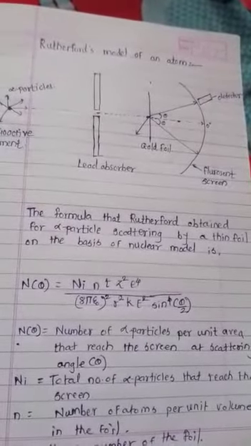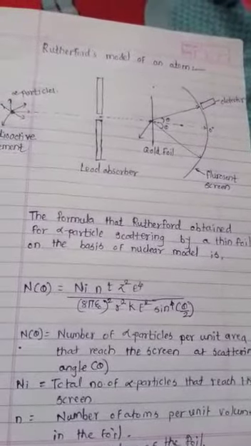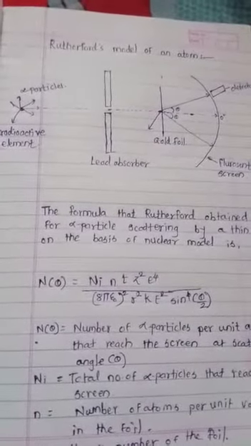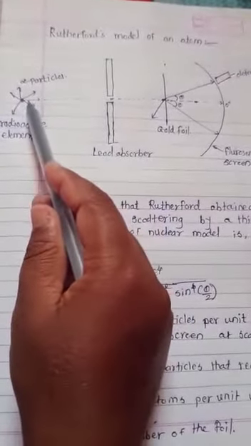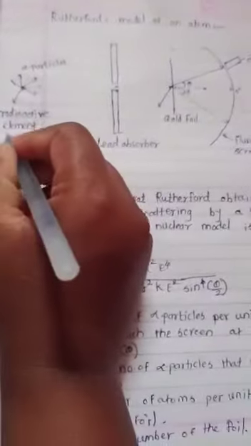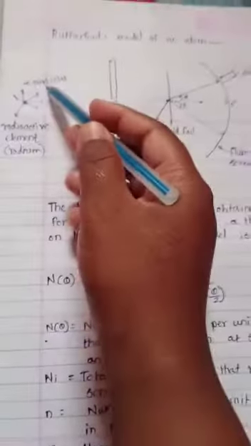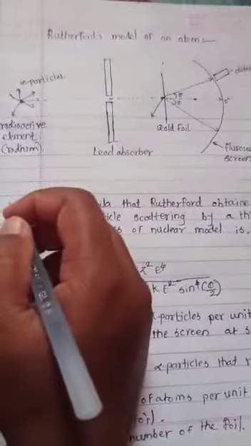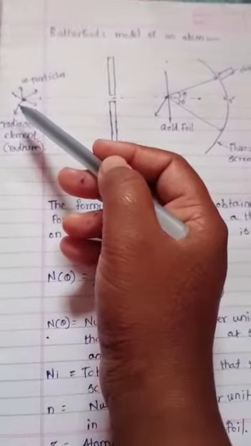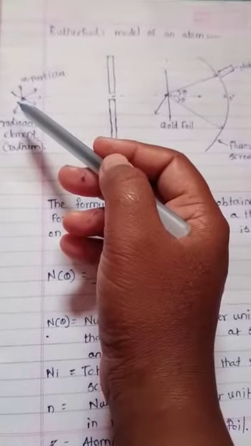This is how the setup of the experiment looks. This is the setup of Rutherford's gold foil experiment. In this experiment, fast moving alpha particles are emitted by a certain radioactive element. Which element? Radium. This radium continuously emits alpha particles in all directions.